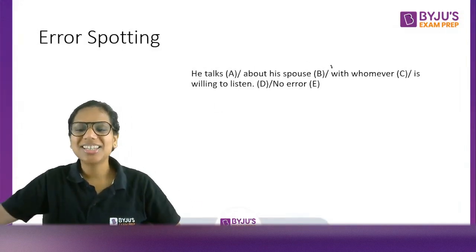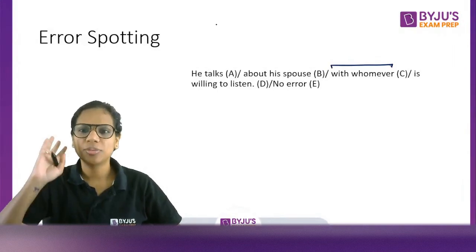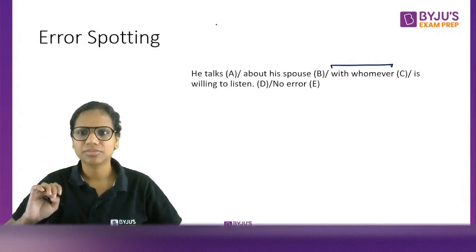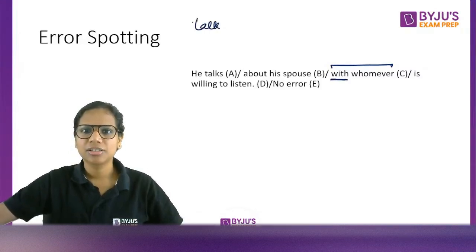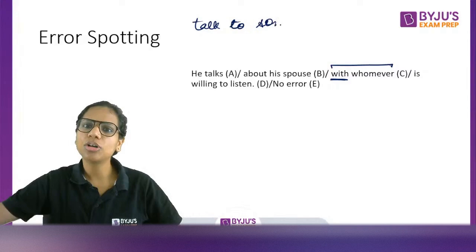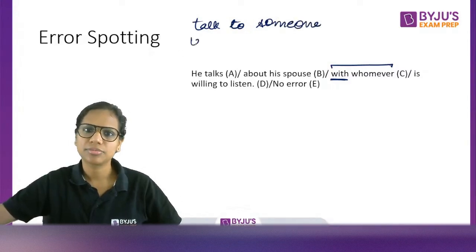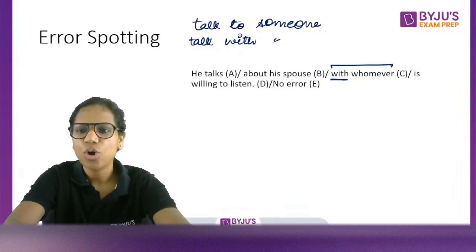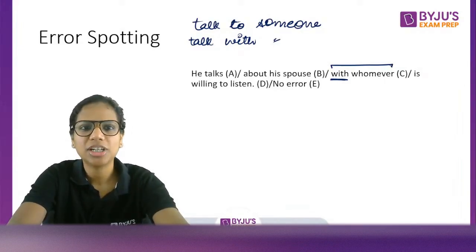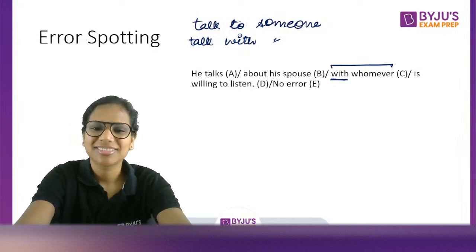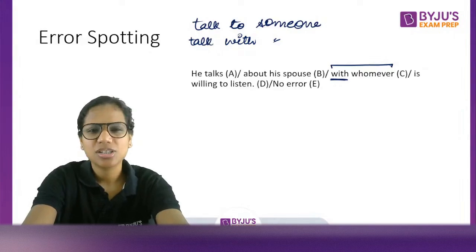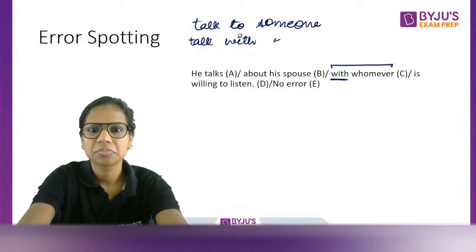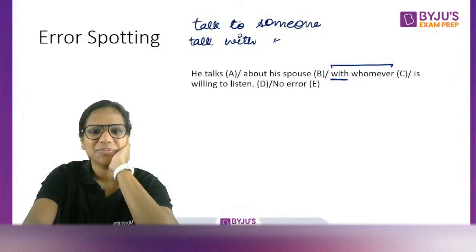Now, C is the answer, absolutely correct. So what made you think of C? Tell me. Is it because of with? Is it talk to someone or talk with someone? Yes. Talk to someone or talk with someone? I've always wondered this. Tell me. I was talking with her. Is it correct or is it wrong? People just say it just like that.